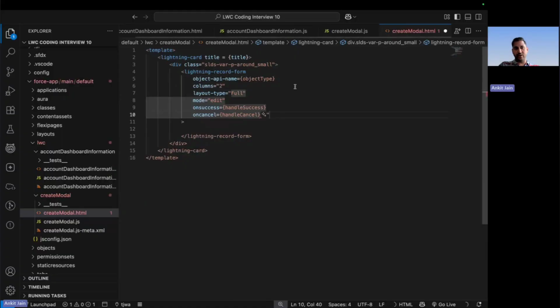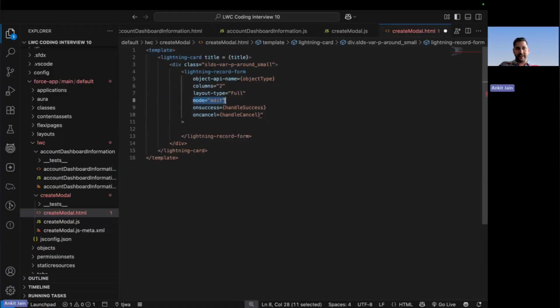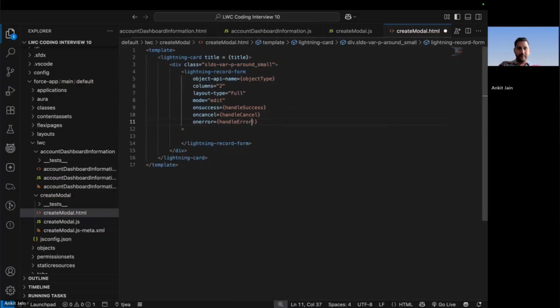For the creation, you should always set the mode here as edit. Next thing here is on success. You can do this. On cancel, you can put another thing. Similarly, in case you want to handle the error, you can also put the handle error. Based on the action that the user is performing, you are handling the different stuff.